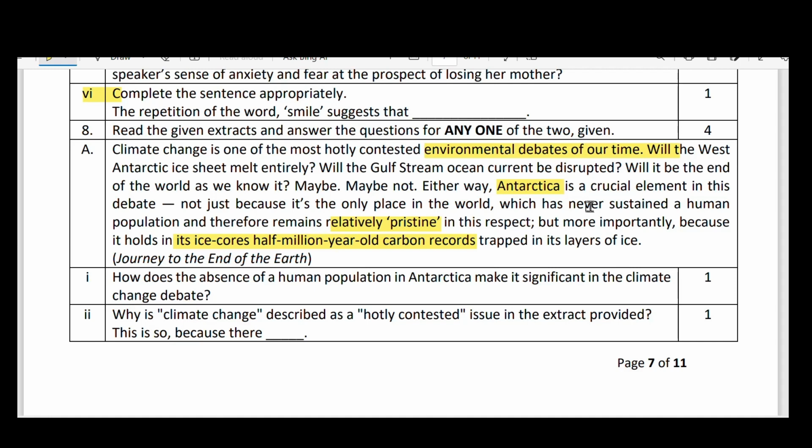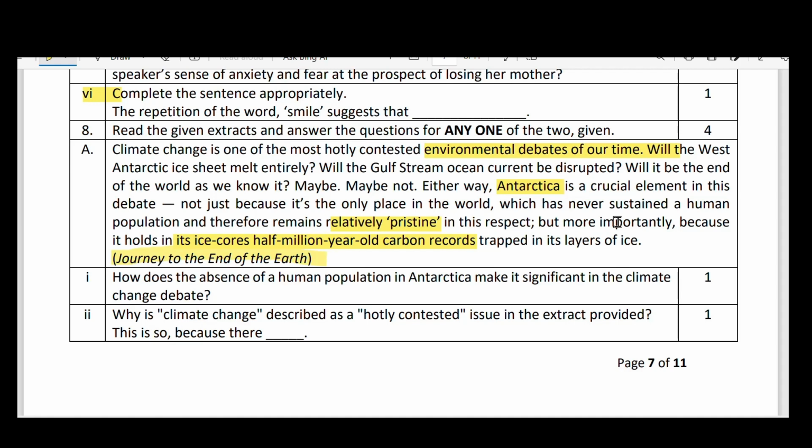So this passage is mainly from Journey to the End of the Earth. The title is really metaphorical. Here, journey means the human's journey, and the end of the earth means Antarctica. Normally, saying journey to the end of the earth means going to Antarctica. The other meaning is that human beings are journeying to the destruction of earth. So the title has two different meanings that you have to understand.